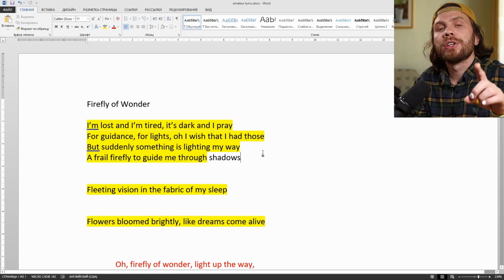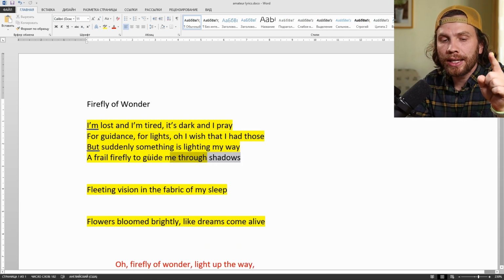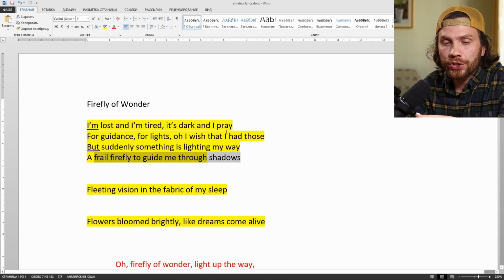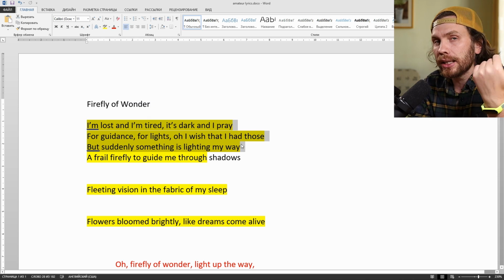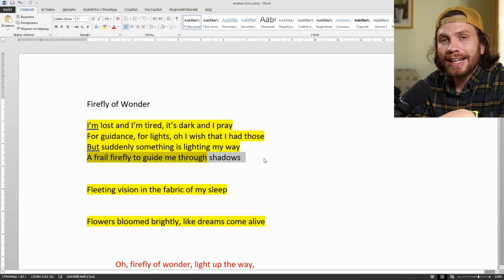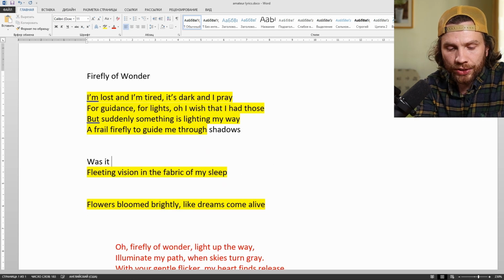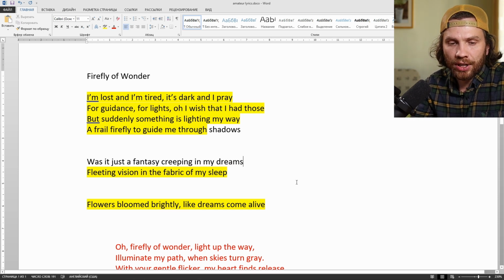The difference from the original verse is that the more interesting idea is in the end of the quatrain, what's called a strong position. So you create a lot of tension, and then release it with the very last line, with a punchline or an interesting thought. Was it just a fantasy creeping in my dreams, fleeting vision in the fabric of my sleep?